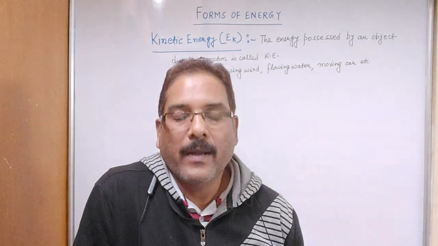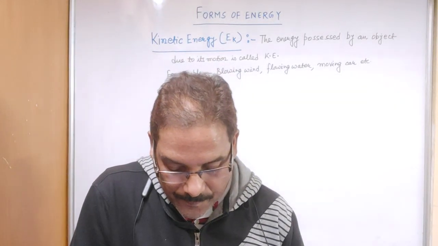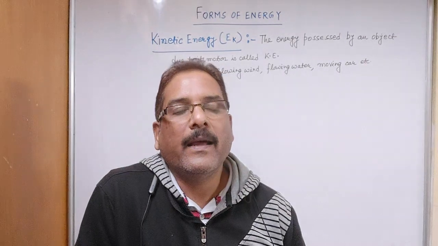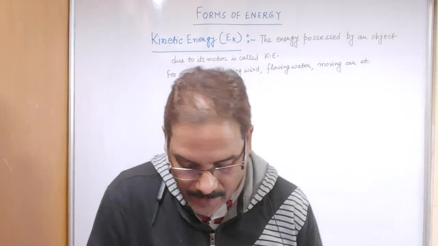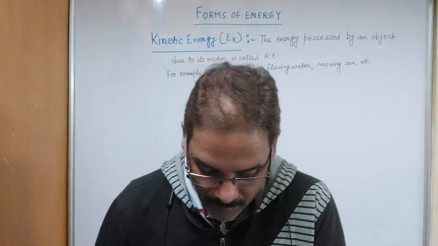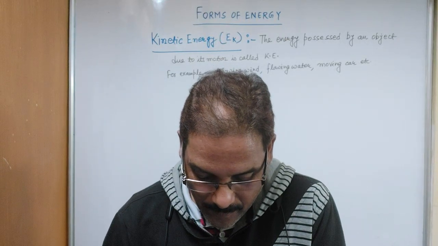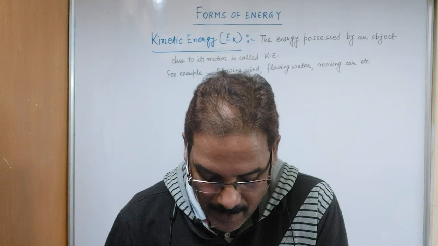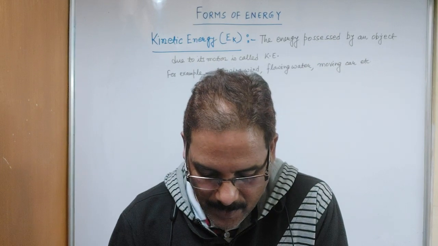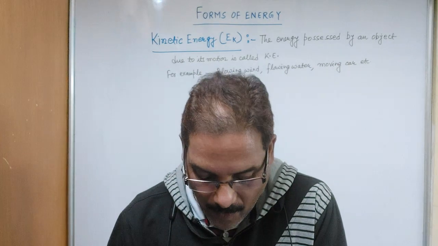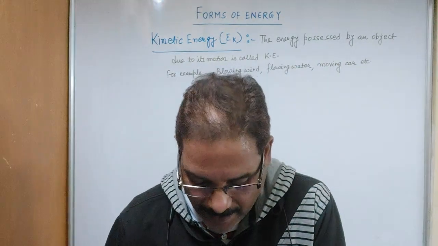So work done is more when we increase the height, and we can say that as the height increases, it acquires more energy. How does a bullet pierce a target? How does the wind move the blades of a windmill? An object in motion possesses energy. We call this energy kinetic energy.